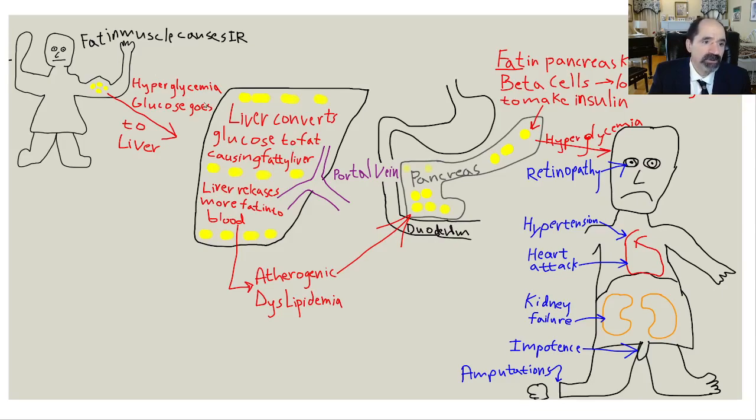And when you get skeletal muscle insulin resistance, that's primarily postprandial hyperglycemia. With liver insulin resistance, then it's fasting hyperglycemia as well. And eventually the fat starts accumulating in the pancreas, and that is damaging to the beta cells, which are the cells that make insulin. And then this leads to a loss of beta cells and eventually a complete inability to make insulin. And the progression of the disease gets worse and worse.